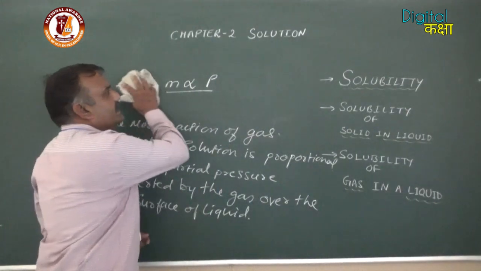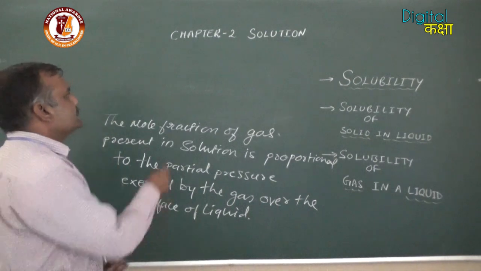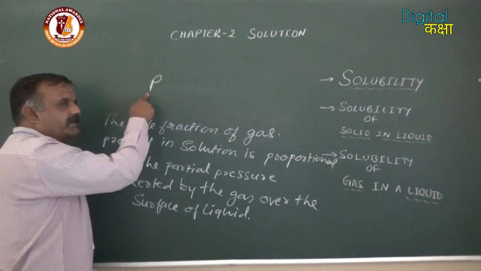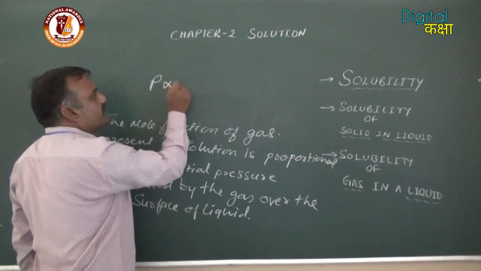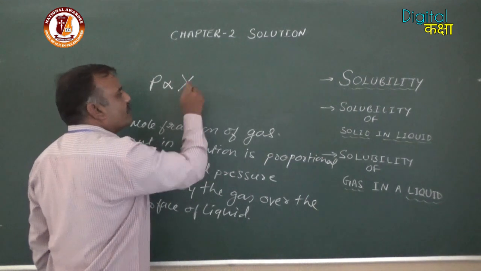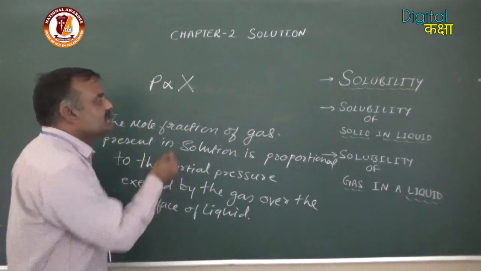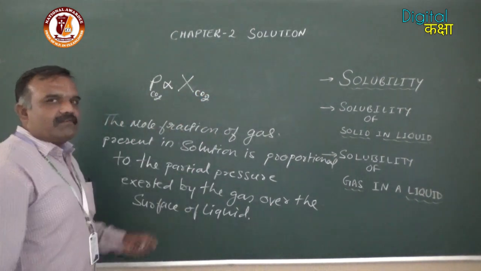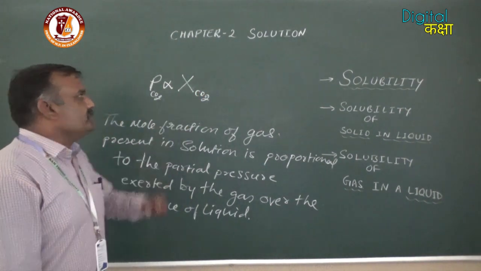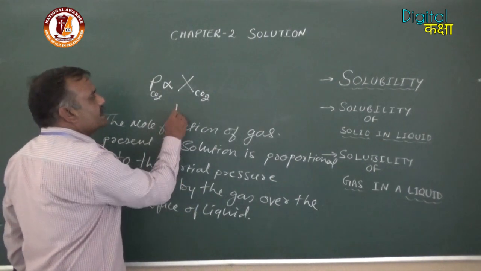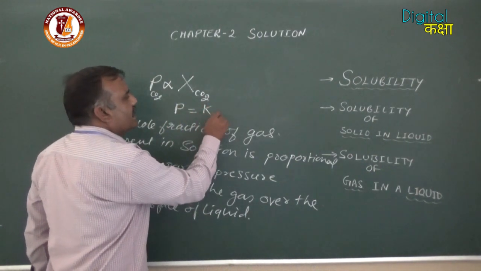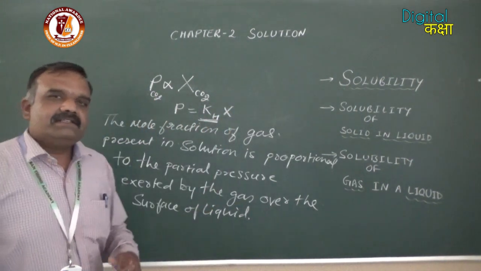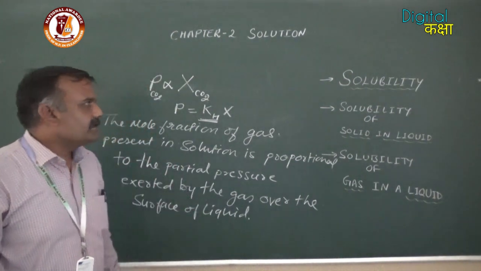Mathematically we can write it as: the partial pressure of a gas in the vapor phase is directly proportional to the mole fraction of the gas. If I consider the gas to be CO2, it is directly proportional to the mole fraction of the gas which is present in the solution, or P is equal to KHX, where KH is Henry's constant, the Henry law constant.